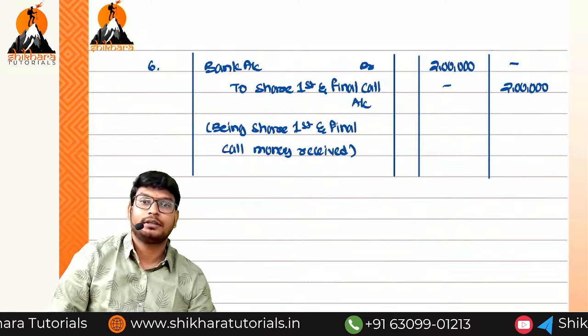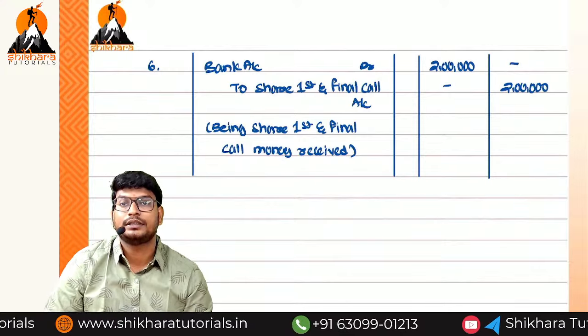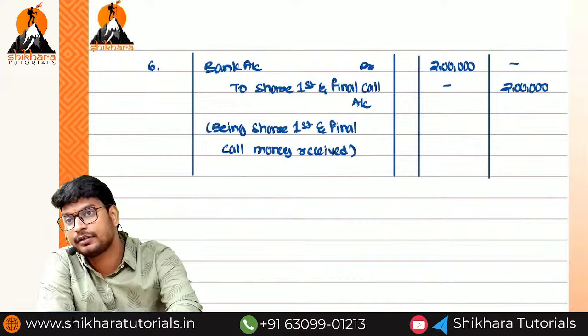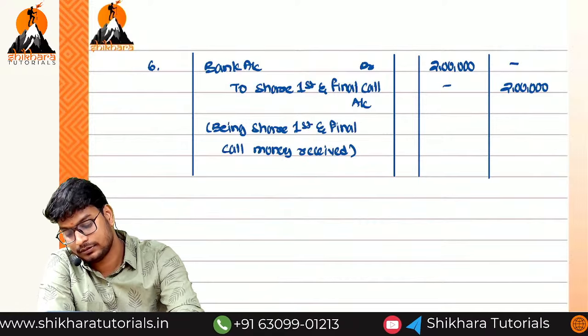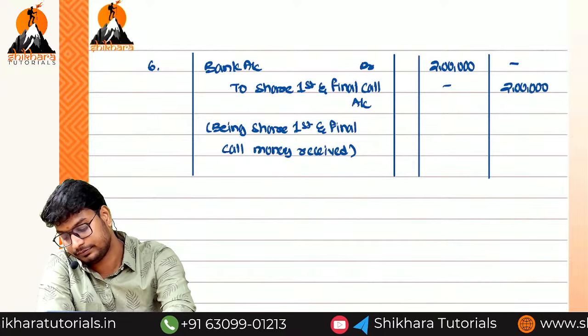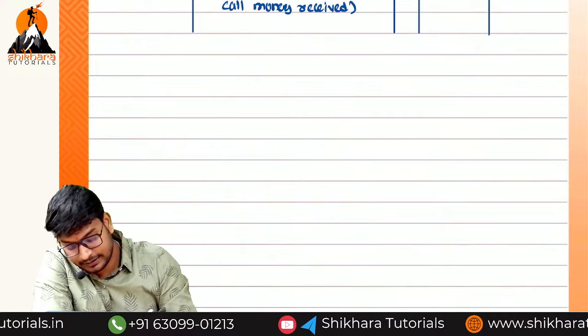Are there any doubts? So these are the entries. Issued at par or premium? Issued at par. How many examples have you completed? One example. Next, example number 2. This is a simple concept, don't worry.